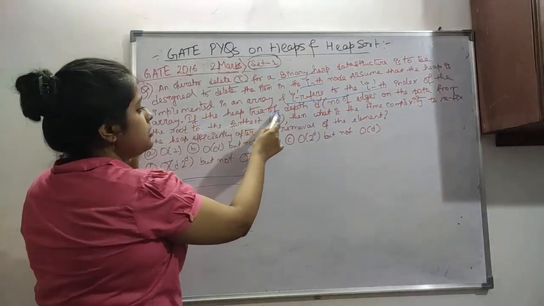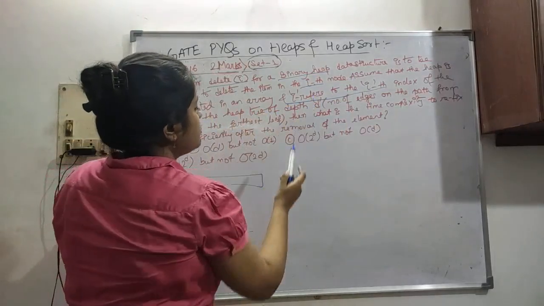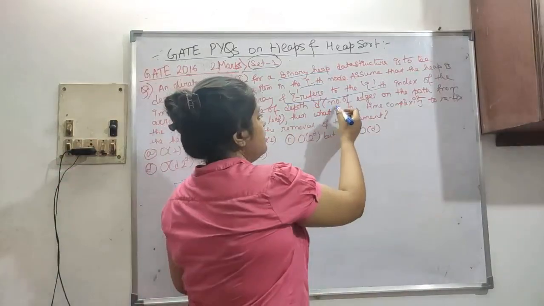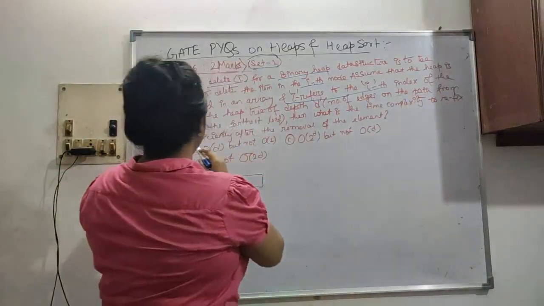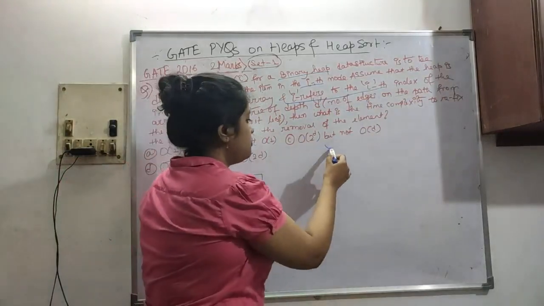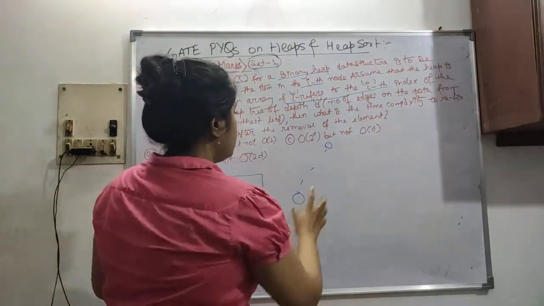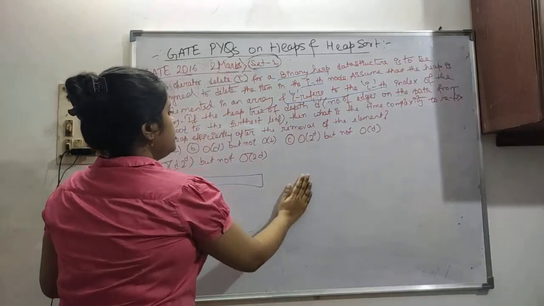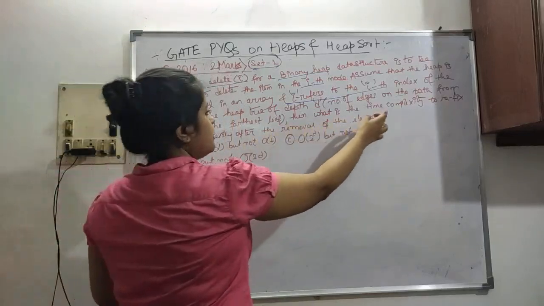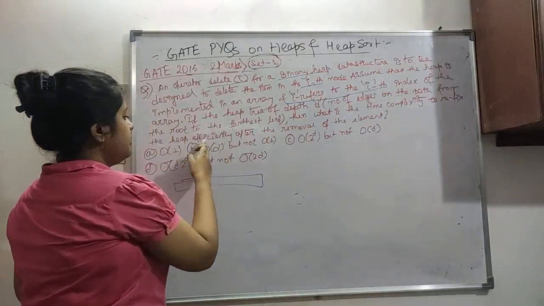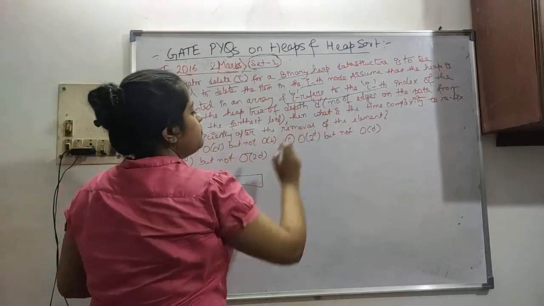The heap tree has depth d. So depth d is mentioned here, the number of edges on the path from root to the farthest leaf. Depth actually means height too. Okay, so nothing much here. Then what is the time complexity to refix the heap efficiently after the removal of that element?